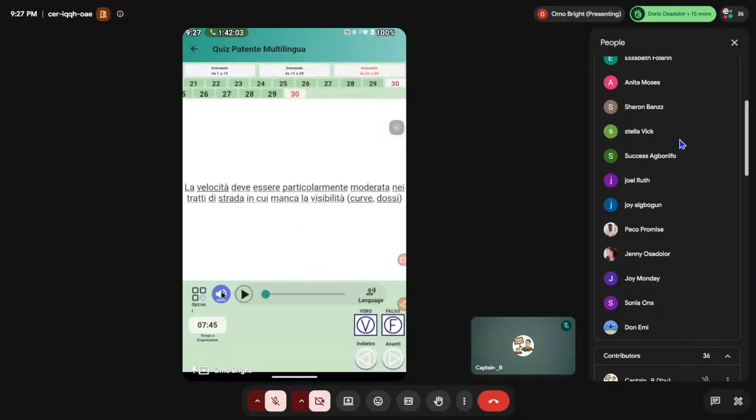Okay. Remind mommy. La velocità deve essere particolarmente moderata nei tratti di strada in cui manca la visibilità, curve, dossi. Passo. Where?